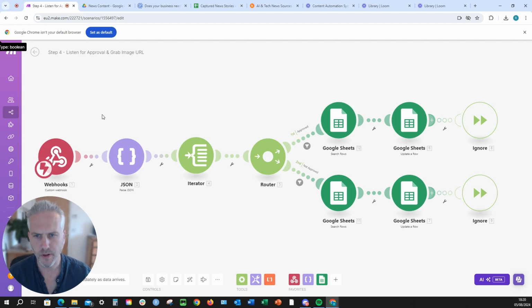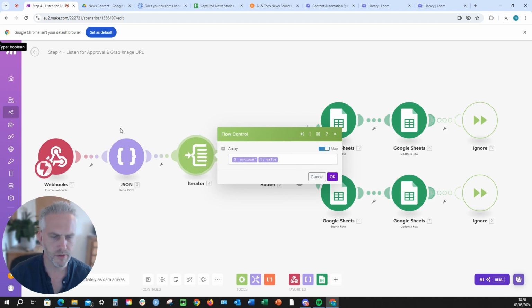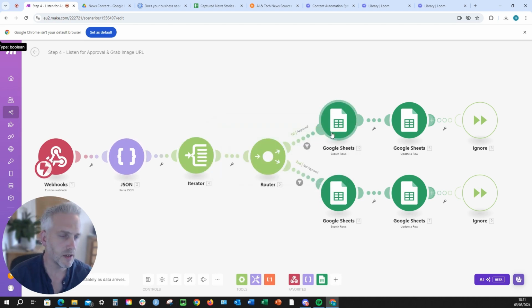The reason why it was updating in real time is because we had a webhook. So that was how the scenario starts here. It passes on the data to a JSON module here, which allows us to break it down into individual variables, as we're iterating through lots of different articles potentially. So we're basically saying, is it getting an action which says approve or don't approve, and it's passing it on. And we want to update our spreadsheet depending on whether it's been approved or not approved. So that's what's happening here.